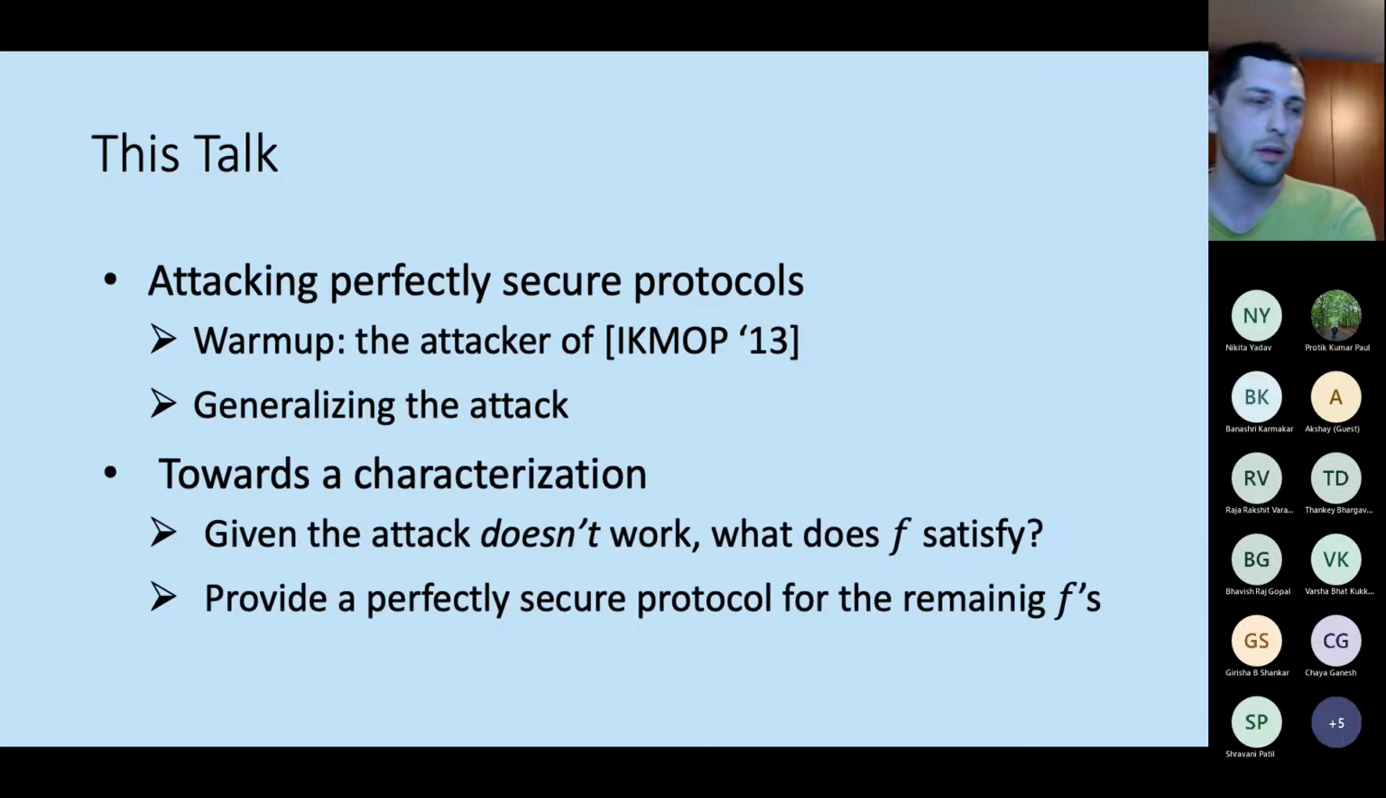And after that, the way we built the characterization is to analyze this attack. And the way we analyze this attack is in a contrapositive way, where we assume that the attack doesn't work, and then this provides some structure on the function. So we try to understand what F satisfies given that the attack doesn't work. And finally, for the functionalities that remain, where we know the attack doesn't work, I will show you a perfectly secure protocol for computing them.